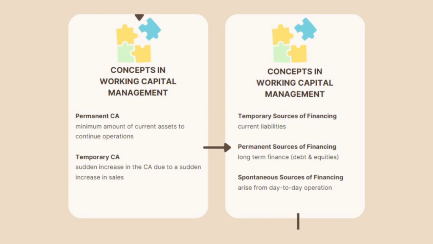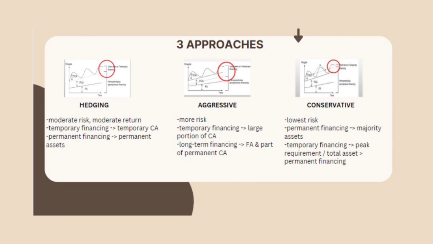Next, we will move to concepts in working capital management. Permanent current assets are the minimum amount of current assets needed to continue operation. Temporary current assets are the sudden increase in current assets due to a sudden increase in sales. Temporary sources of financing are the current liabilities. Permanent sources of financing are the long-term finance, which are debt and equities. Spontaneous sources of financing arise from day-to-day operation. There are three approaches in working capital management, which are hedging, aggressive, and conservative.